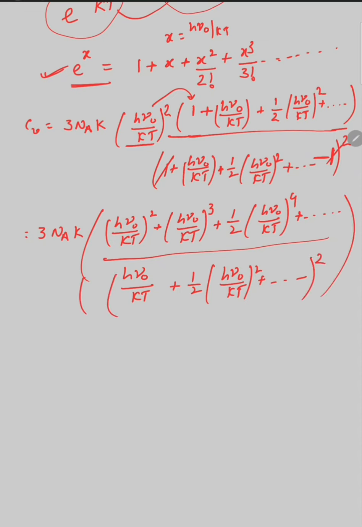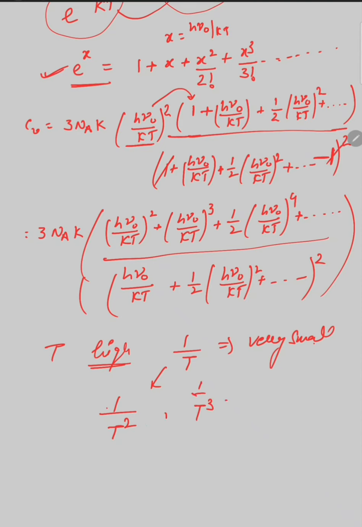Okay, since temperature is very high, 1 upon T is very small. And if we square this term, cube this term, and take the fourth power and higher terms, these values again come out to be very, very small.